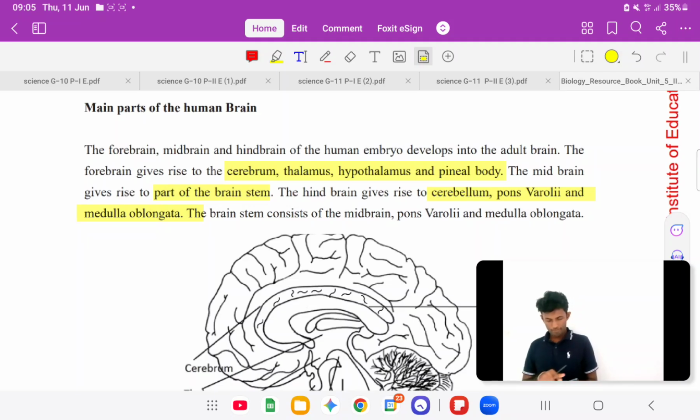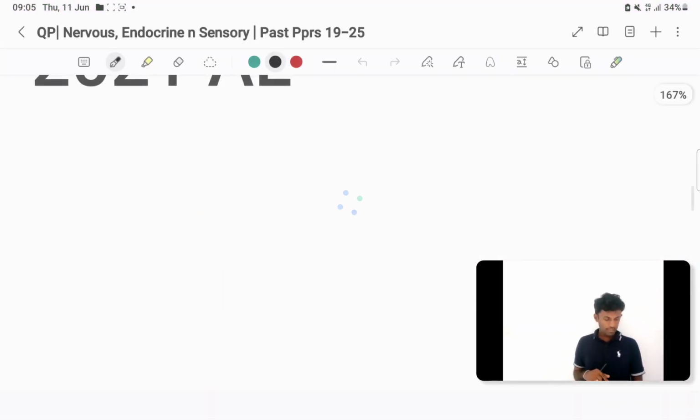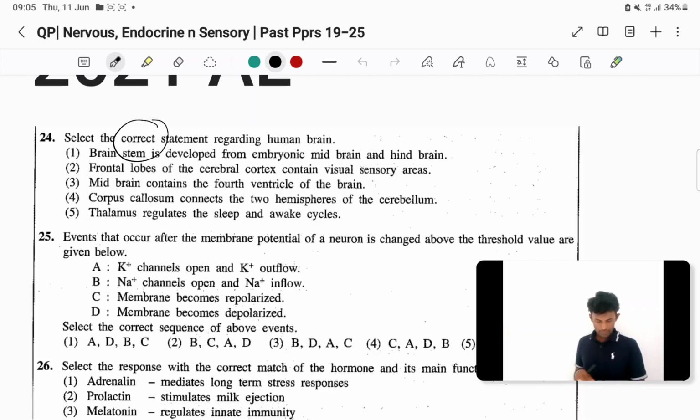If time allowed I would ask you to write, but since time is limited, you need to try out the questions individually. ලියලා try කරන්න. Next question, first one: brain stem is developed from embryonic midbrain. Yeah, upper part එක midbrain එකෙන් හදන්නේ. ඊට පස්සේ pons varoli brain stem එකේ මැද, and then medulla oblongata.